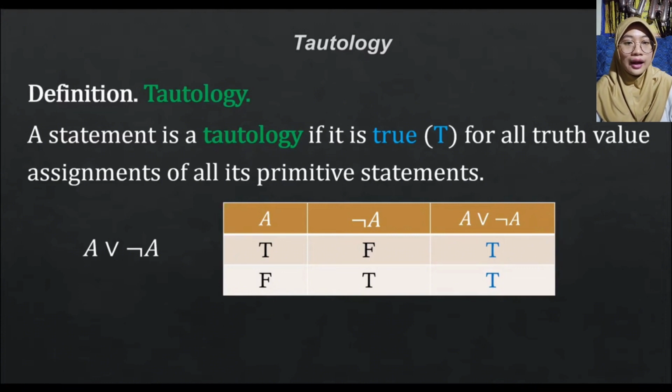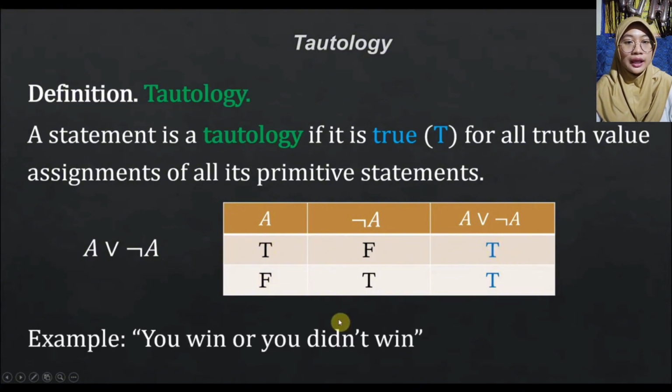As you can see, all of its truth values are true for all truth value assessment of its primitive statement A. In this statement, A or not A, there is only one primitive statement, and that is A. And whether it is true or false, the statement is true. Now an English example for this statement is you win or you didn't win. Let's say A is you win, then not A is you didn't win.